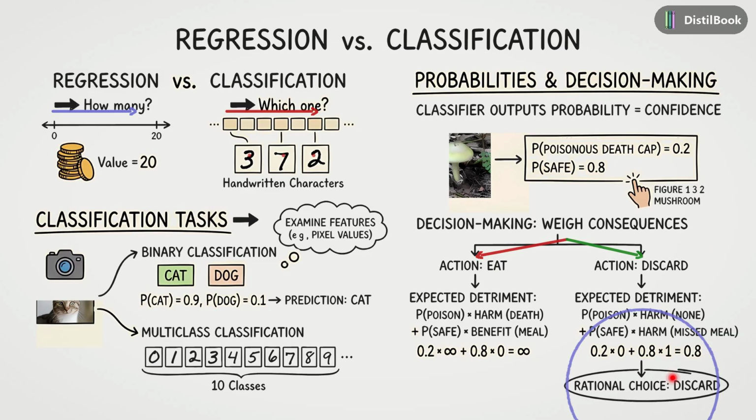Classification uses probabilities to categorize inputs, but rational decisions require weighing those probabilities against the cost of potential errors. Next, we will see how these classification structures can be organized hierarchically to handle even more complex relationships.